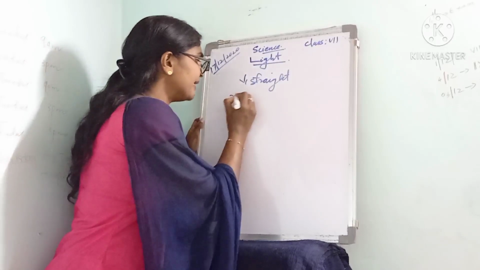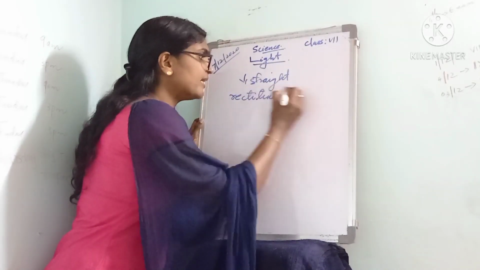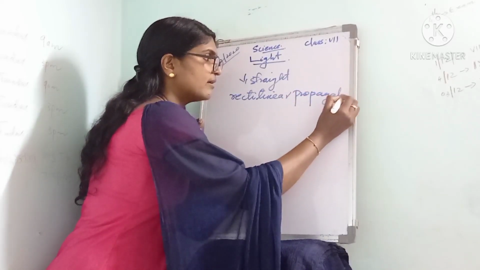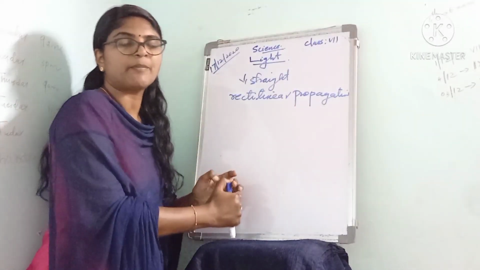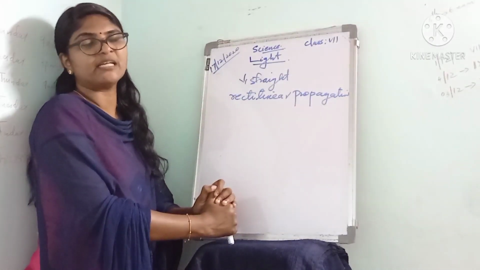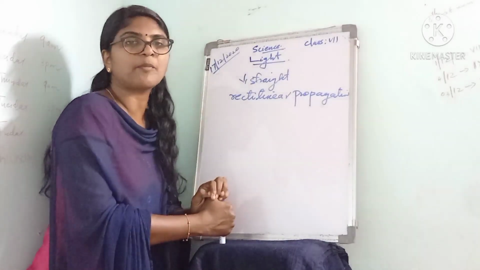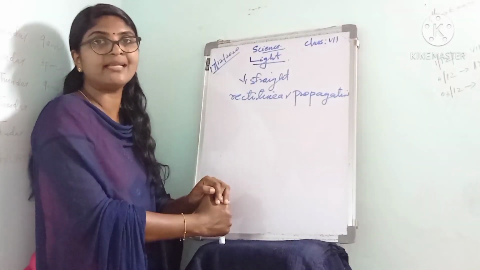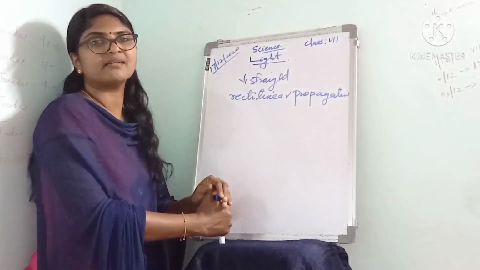What is meant by rectilinear propagation of light? The propagation of light in a straight line. The propagation of light in a straight line is called rectilinear propagation of light. Listen to it.